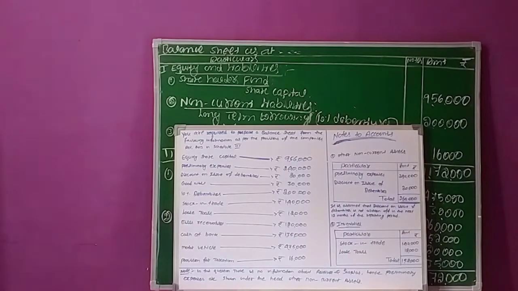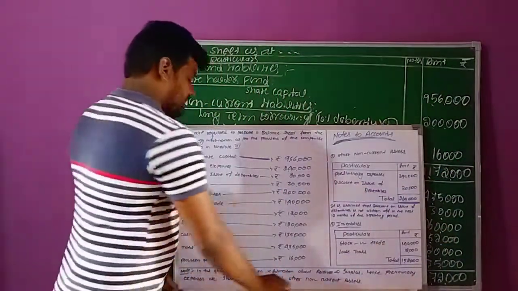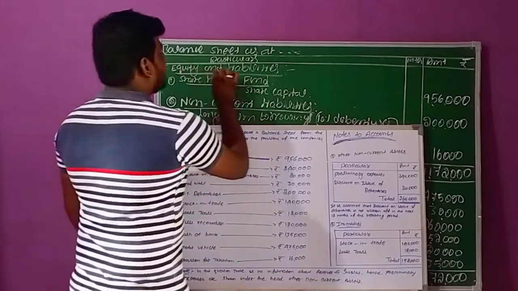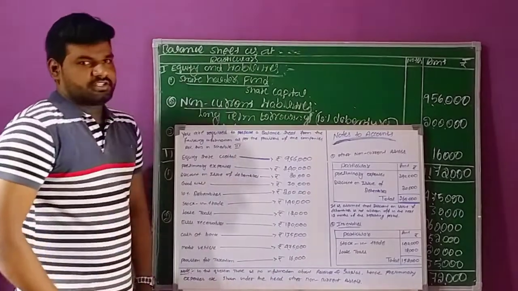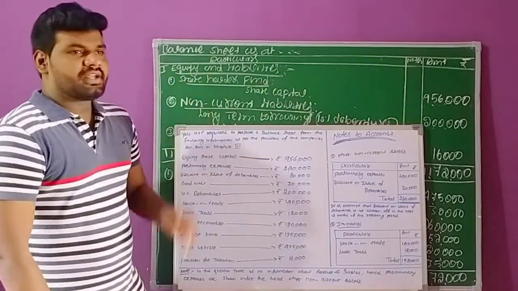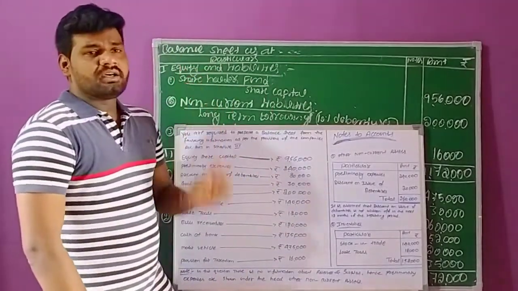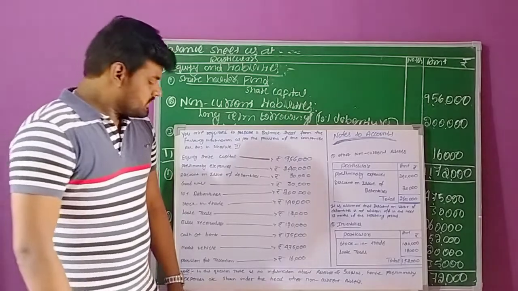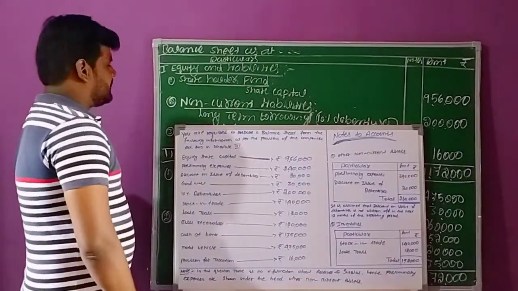So let us take the first one, equity and liabilities. Below it, the first headline is shareholder funds. Related to shareholder funds, we can record two types of transactions: one is share capital and the second one is reserves and surplus. As per the given information, there is a transaction related to share capital.